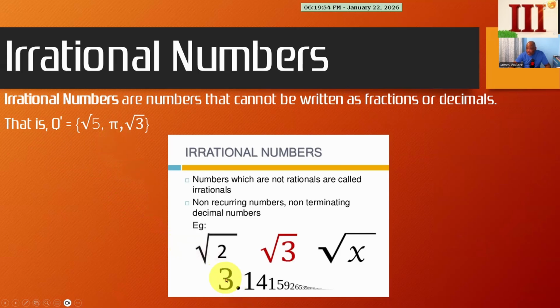And as you can see, this is 3.14159265. This number is going to run on forever. The square root of prime numbers are also going to be irrational. And then there is the natural logarithm e. We don't normally see that at the BGCSE level, but that is also going to be irrational.